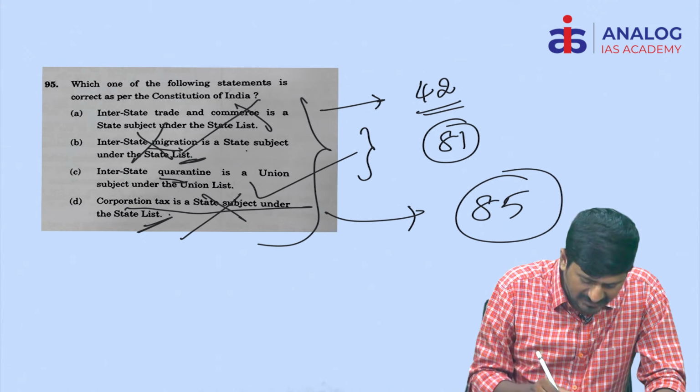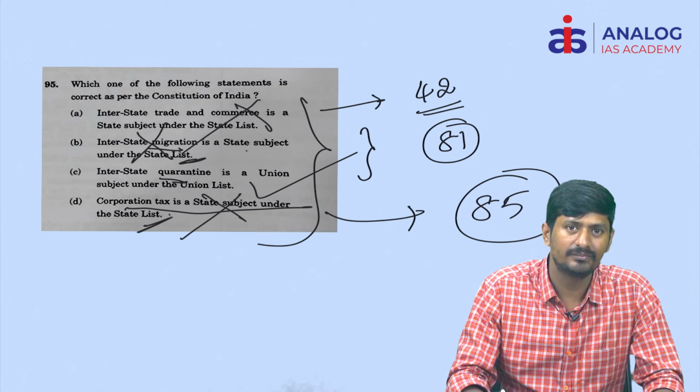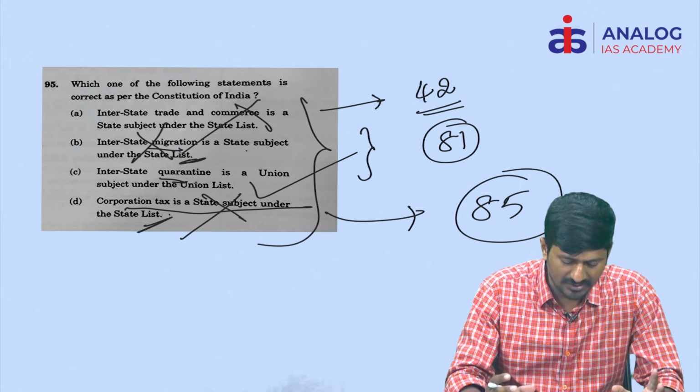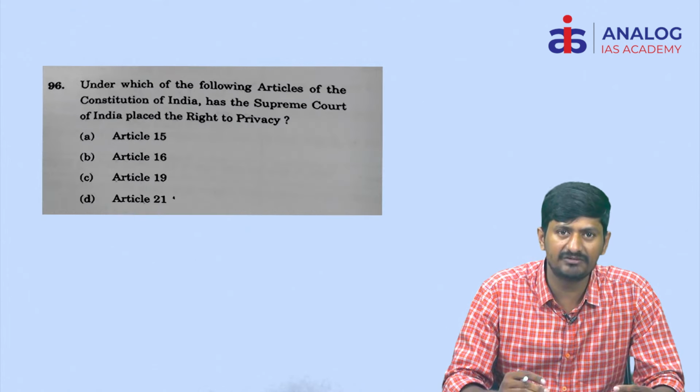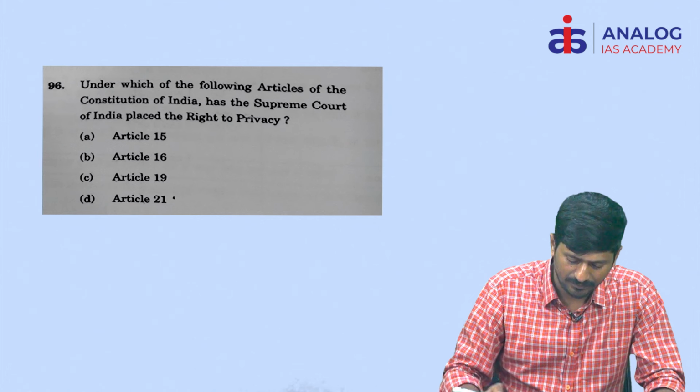Okay, what is the right answer here? C is the right answer. Got my point? So this is how you need to choose the right answer. So logic is simple, interstate matters must be definitely found in the union list only.